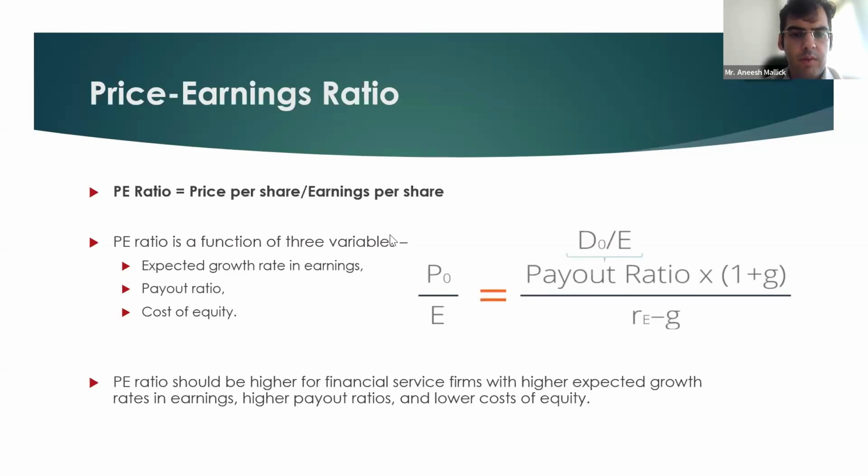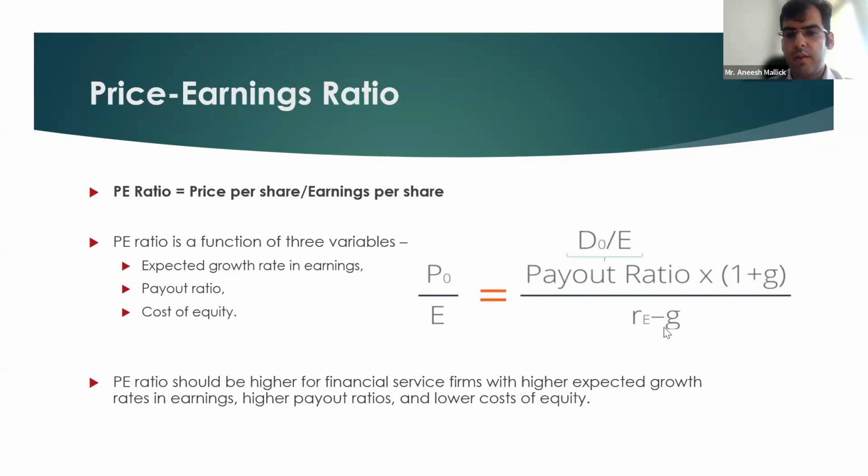There are three major variables that impact the P/E ratio: expected growth rate, payout ratio, and the cost of equity. This is the formula for a justified P/E ratio, computed using the Gordon growth model. The justified trailing P/E ratio is the payout ratio, which is nothing but dividend paid upon EPS, into 1 plus growth rate, divided by cost of equity minus g.